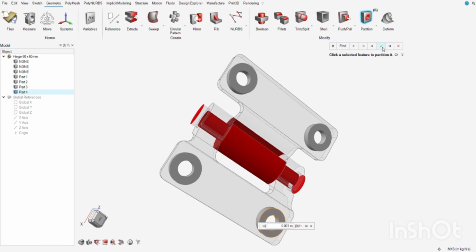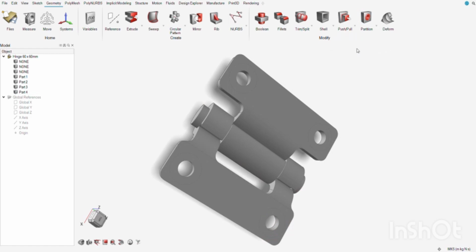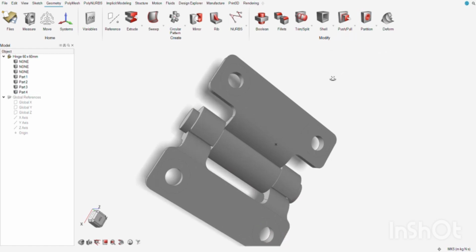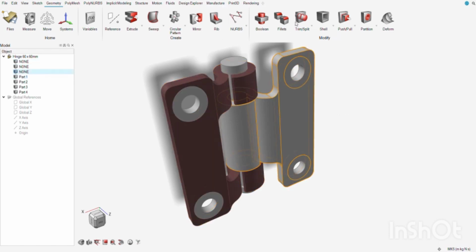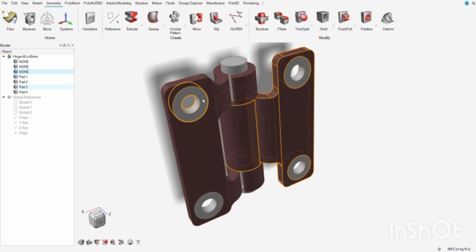So basically this is used to apply loads and constraints to the specific area. Now we'll choose the design space. If we choose design space, then this means that this area can be modified and mass can be reduced and material can be reduced from here.